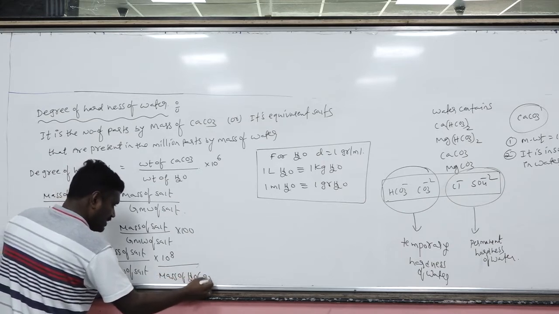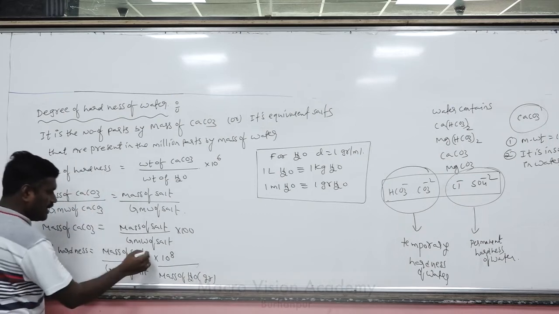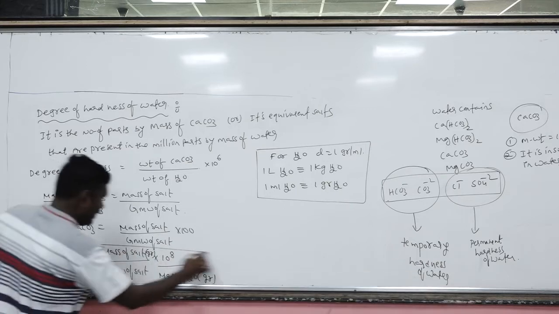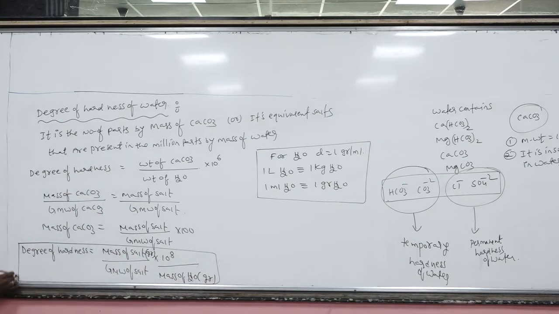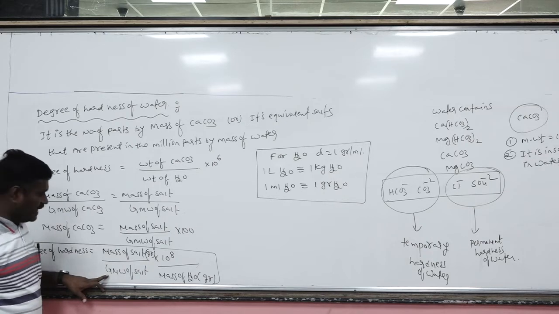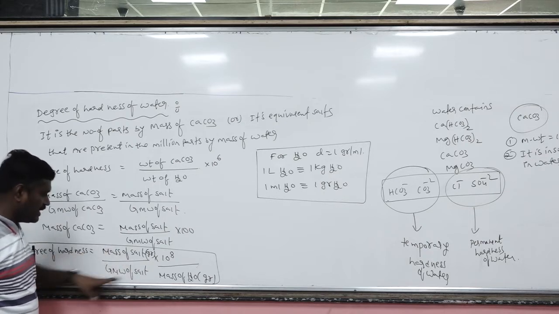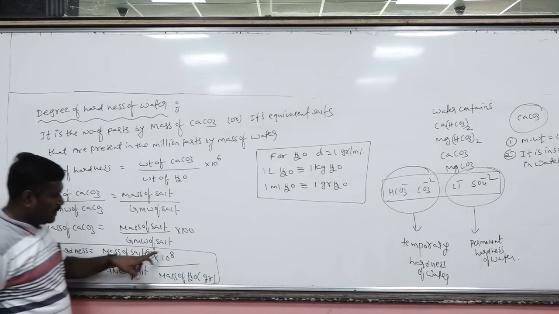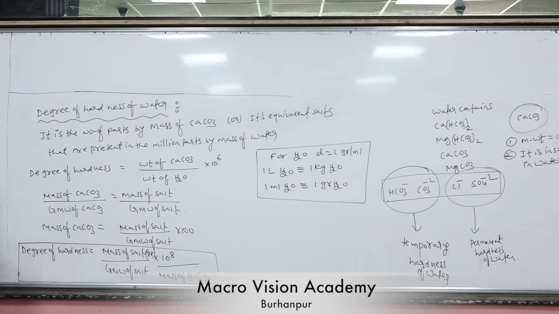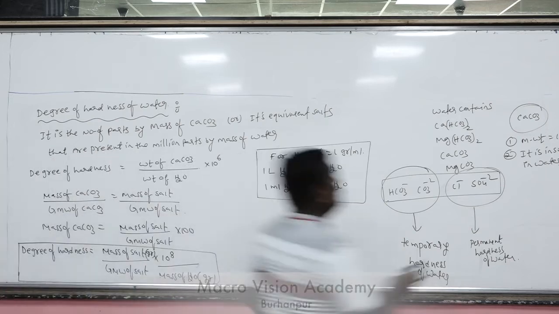Remember, mass of water is always in grams. Mass of salt will also always be in grams. This is the direct formula to calculate the degree of hardness of a salt with respect to limestone, with respect to CaCO3. The mass of a salt is generally given by the salt formula. Once you know it, we can find the molecular weight. So this will be nothing but the number of moles indirectly. So 10 to the power of 8 by mass of the water sample, in terms of grams.